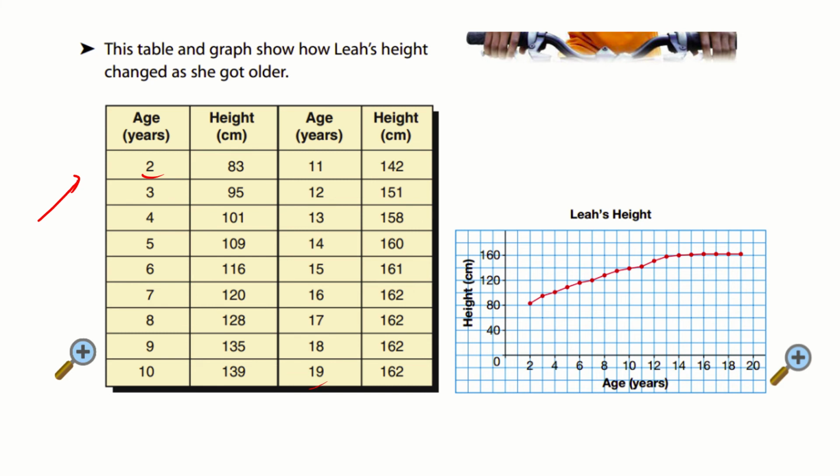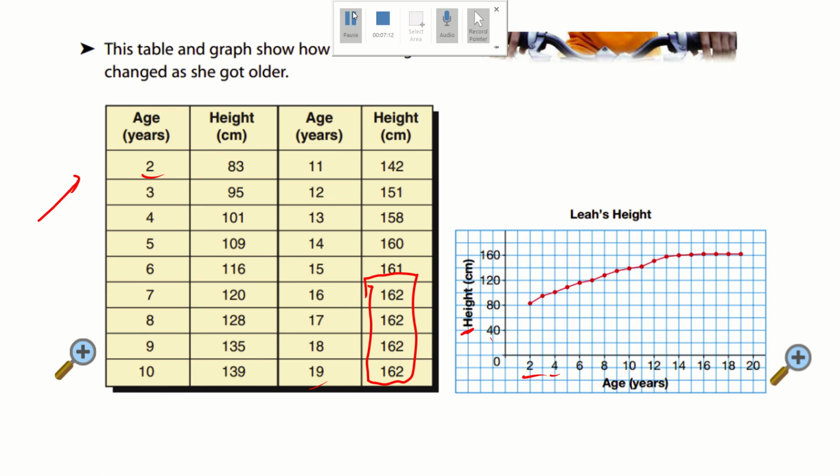What we can see is that the age goes up by 2 on the scale here, which is a good scale, and it goes up 40 on each one because the height goes from 80 all the way to 160, okay? And now what we did was we basically graphed it, and what we should have noticed was that at 16, 17, 18, and 19, there is no growth, okay? It's all the same.